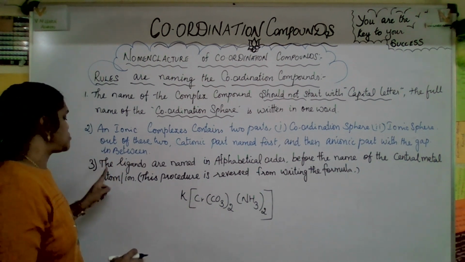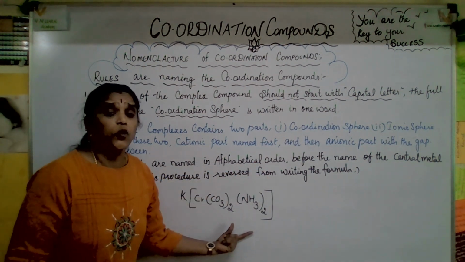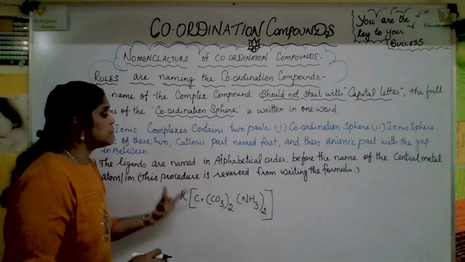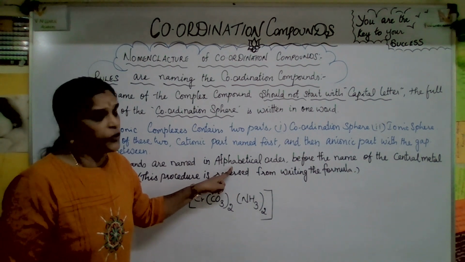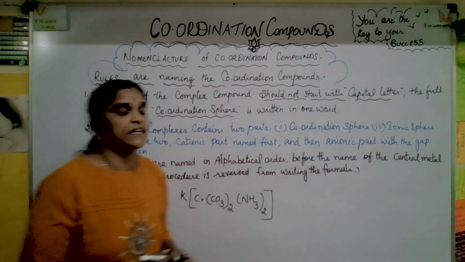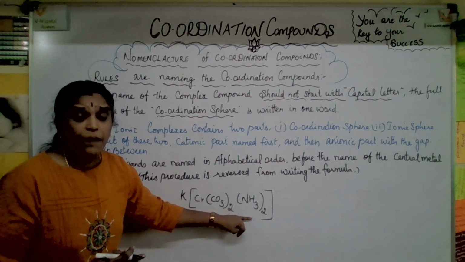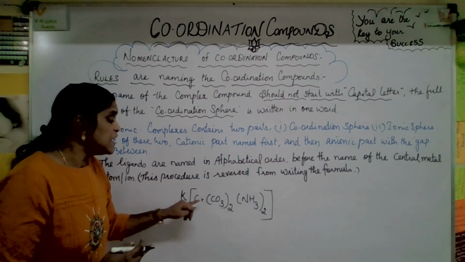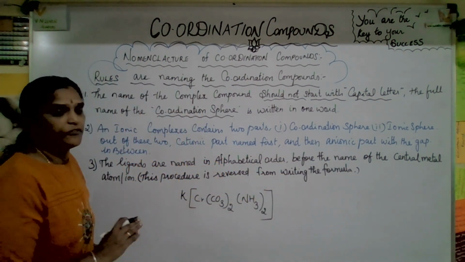That is what it has mentioned: the ligands are named in alphabetical order. So two ligands are there, which means you have to name them in alphabetical order, before the name of the central metal atom or ion. So you have to give the names according to alphabetical order, and the central metal ion you write at the end.